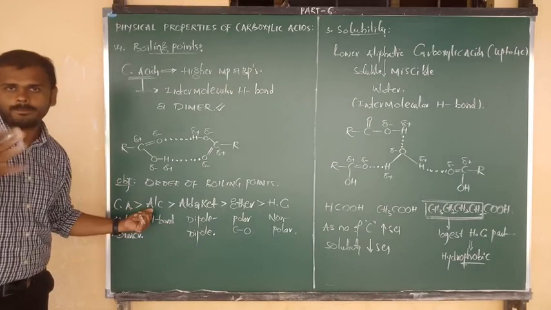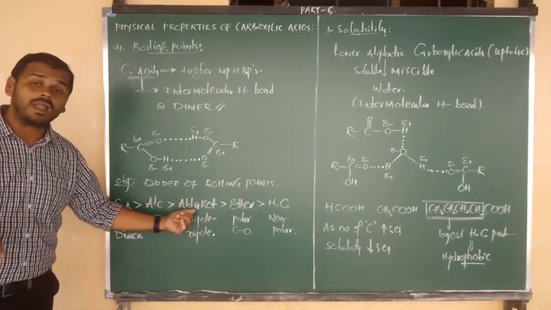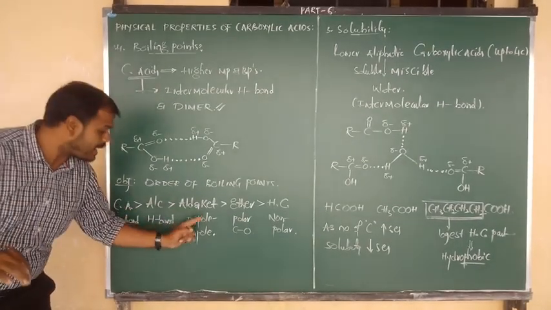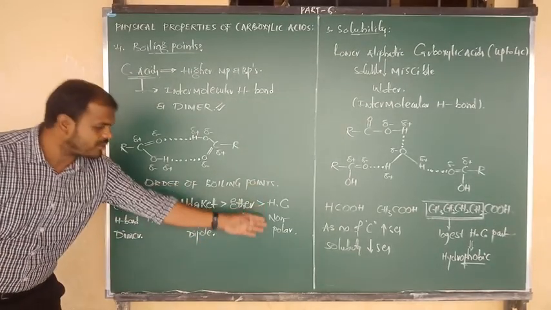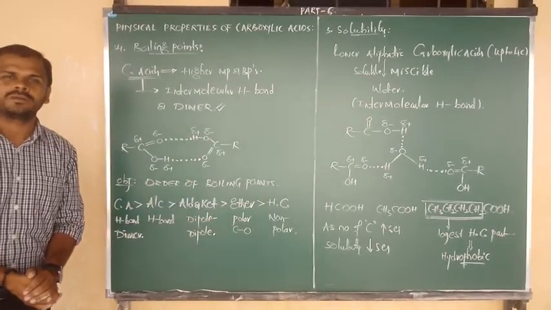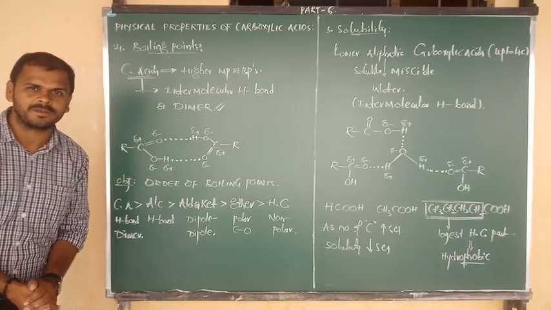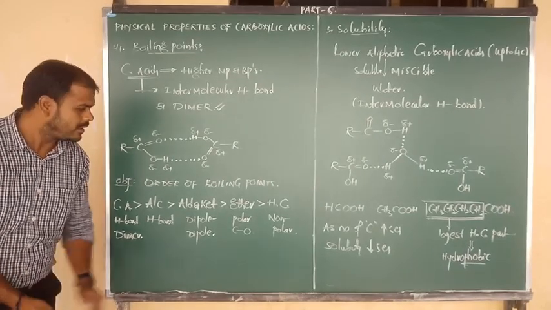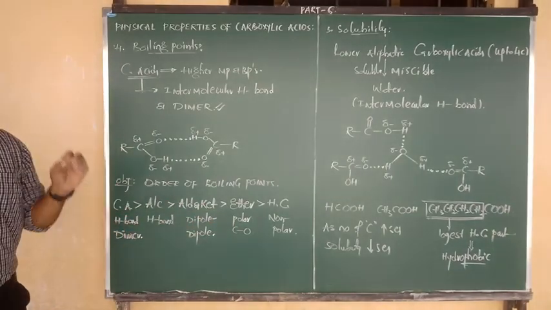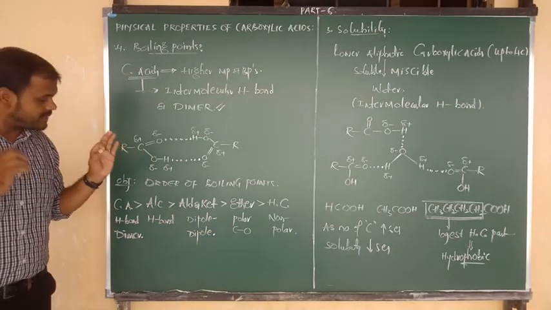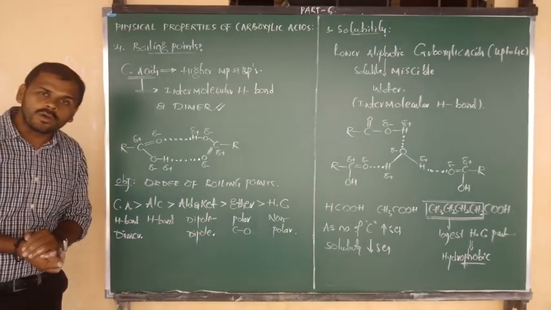What about alcohol? Polar and hydrogen bond. What about aldehydes and ketones? Polar, okay, but dipole forces. And hydrocarbons are completely non-polar in nature. Very weak attractive forces will be there. Okay, all of you know. So try to remember this order, must and should. This is very important for you.